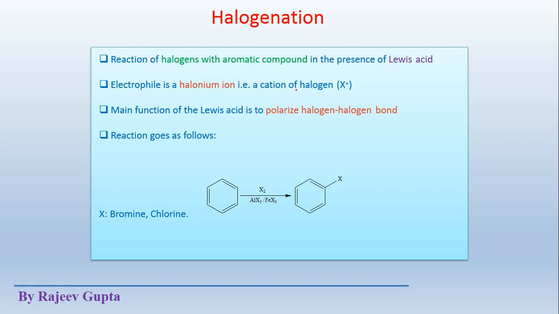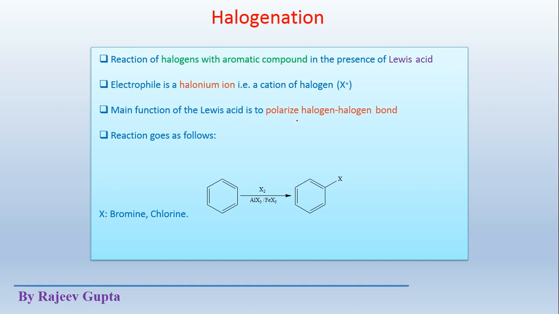Example, a cation of halogen can be shown like this: X represents a halogen, that could be chlorine, bromine, iodine, whatever, and over it we see a positive charge. Generally we see that a halogen contains a negative charge, Cl minus, Br minus, but here we will see Cl plus, Br plus, like this. So here we observe the halonium ion, and this halonium ion, which is the electrophile, will be generated in the presence of strong Lewis acids.